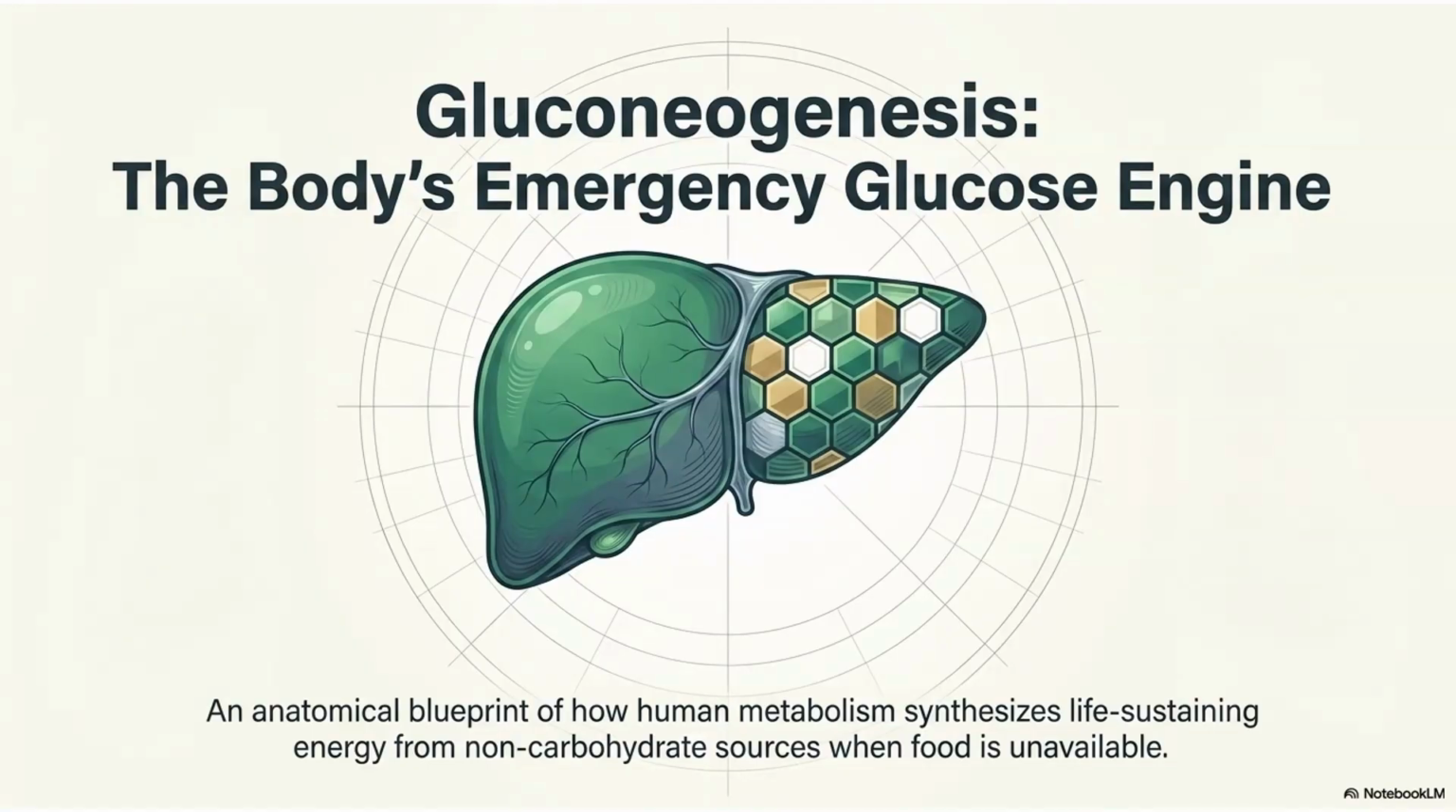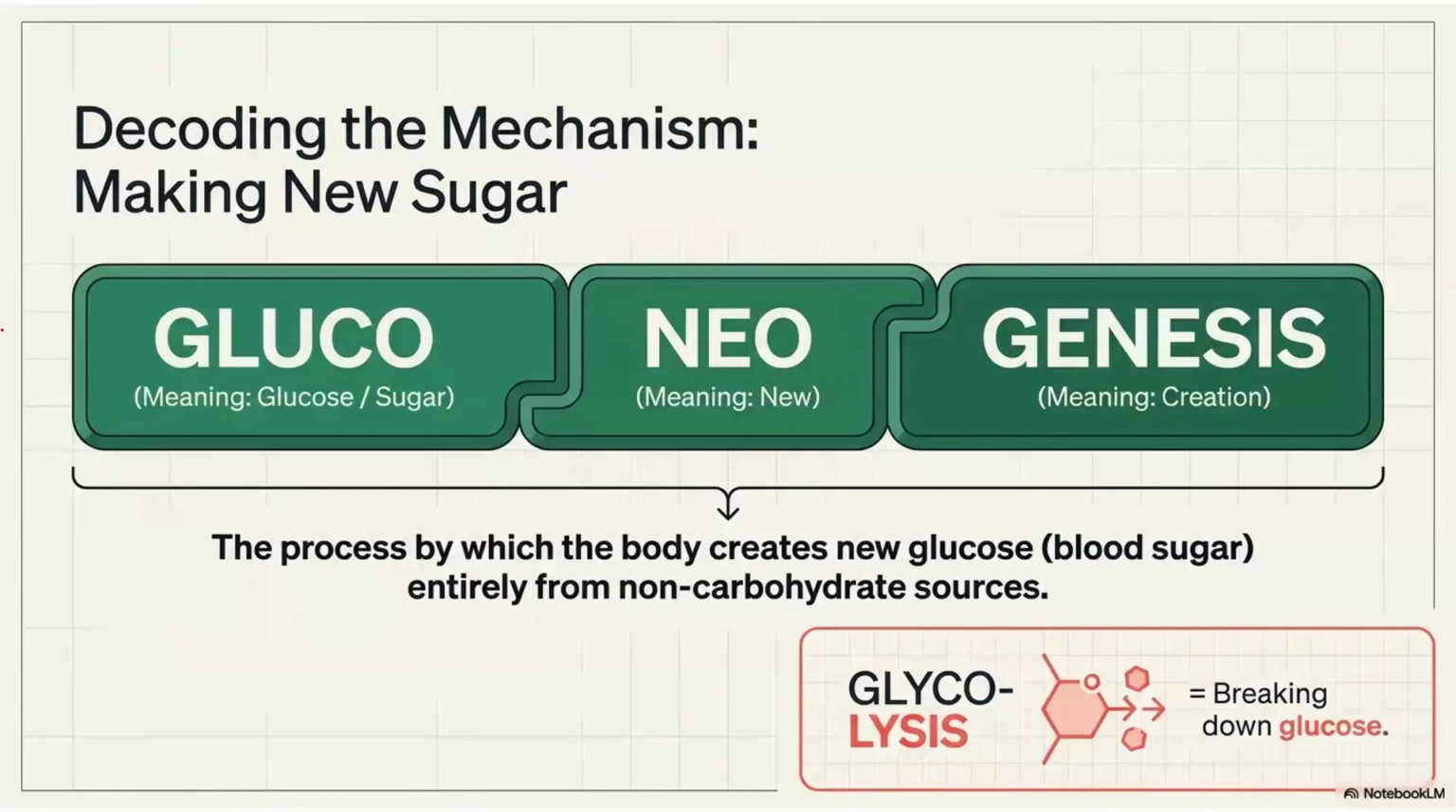In this video, we are going to study gluconeogenesis. Now see, this term gluconeogenesis means what? First of all, the word gluco means glucose. Clear? Neo means new and genesis means synthesis. So you are trying to make glucose from some new source. This is the term definition. The process by which the body creates new glucose entirely from non-carbohydrate sources is known as gluconeogenesis.